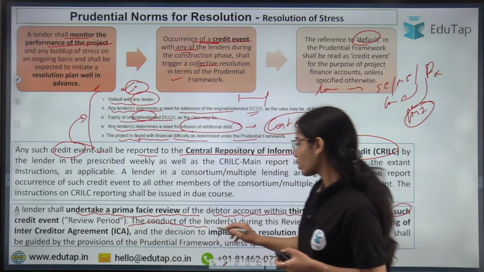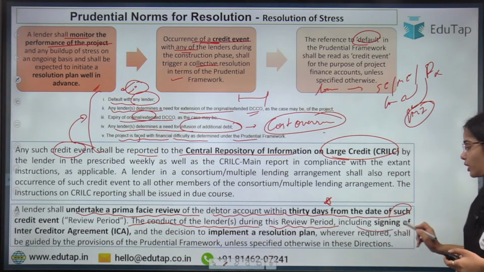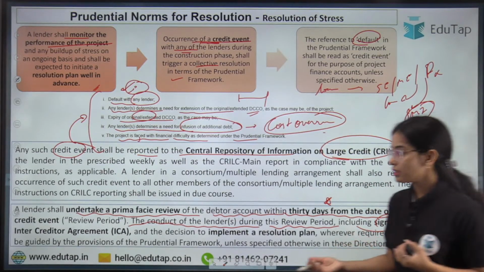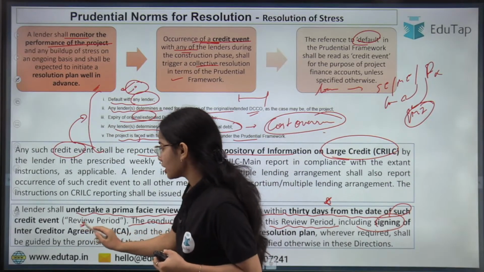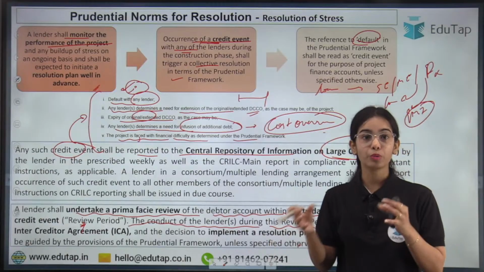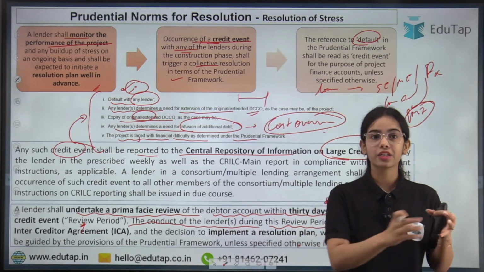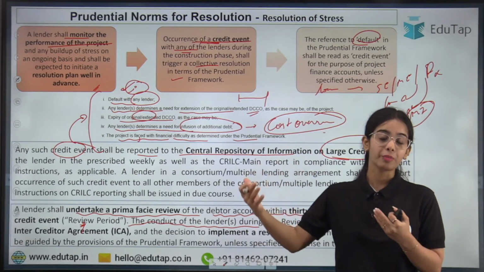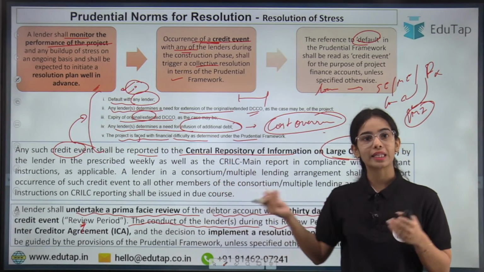Okay, so the conduct of the lenders during this review period, including signing. Now the different lenders have to come together and sign the inter-creditor agreement, so that the different lenders can take steps together and resolve the problem together. Otherwise all the lenders will individually go after the borrower. So it will become hectic for the borrower and the lenders also.